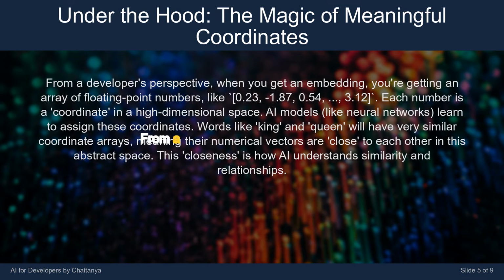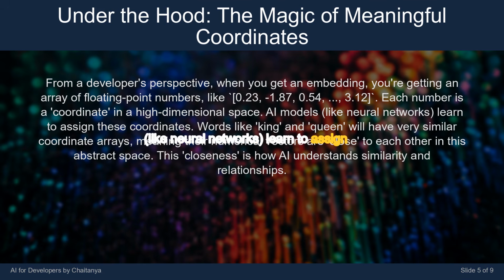From a developer's perspective, when you get an embedding, you're getting an array of floating point numbers, like 0.23, -1.87, 0.54, 3.12. Each number is a coordinate in a high-dimensional space.